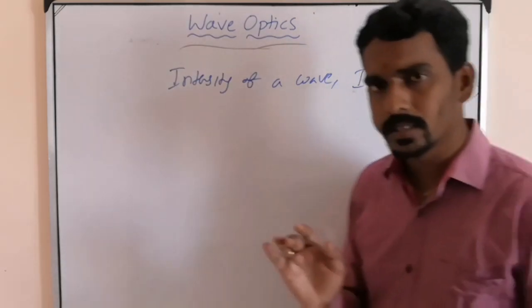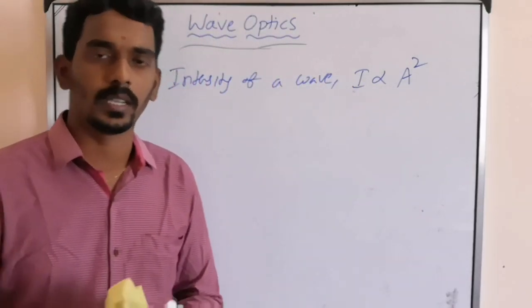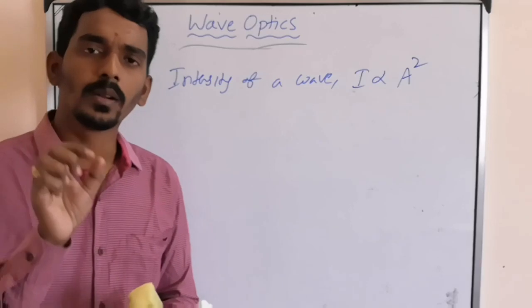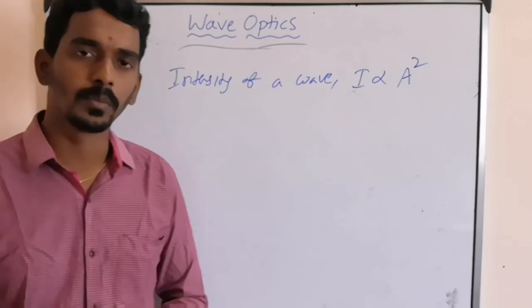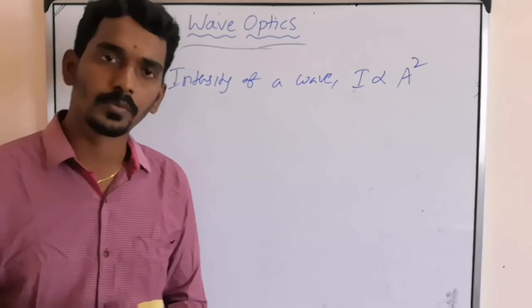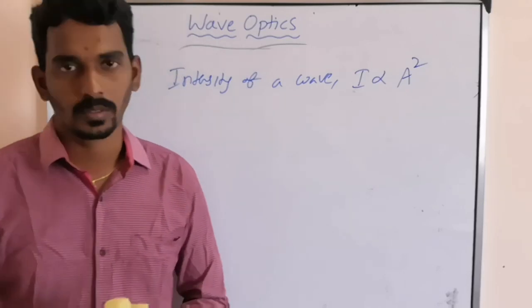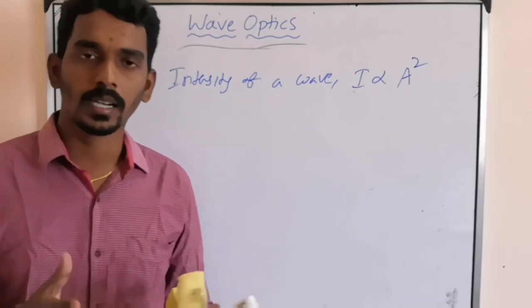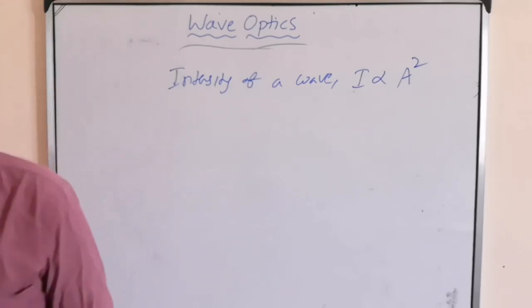So let us now understand the basics required related to superposition of waves. What is the meaning of superposition? What are the types of superposition? And what will happen if there is a superposition? How does the resultant wave become? Right? Let us understand it.